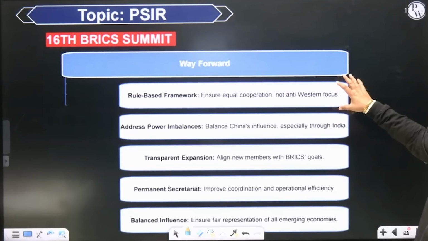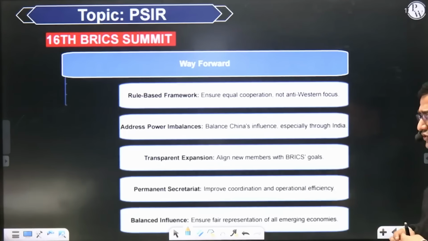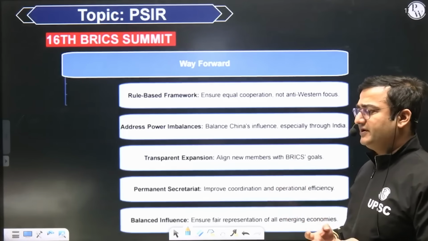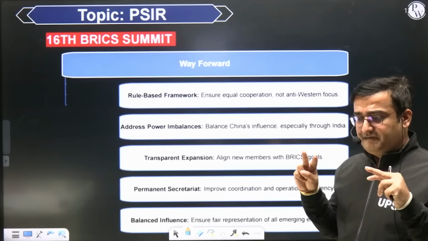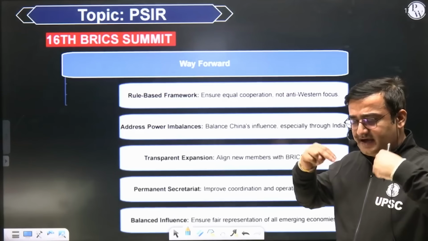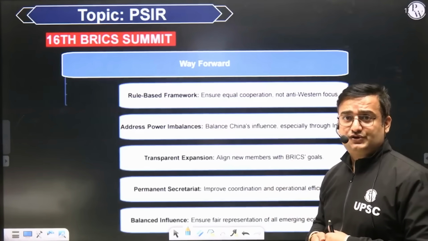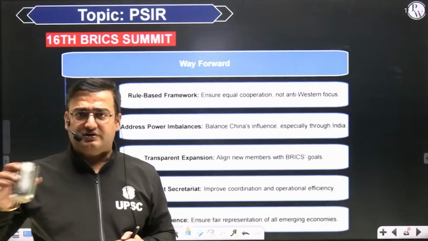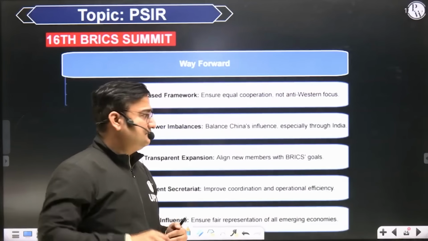Now, what is the way forward? A way forward is that there is a need to have equal cooperation in BRICS, and it should not be focusing too much upon anti-Western agenda, because the focus of BRICS has been anti-Western agenda. It should not be anti-Western, because India cannot go on taking anti-Western posture always. In fact, India does not take anti-Western posture, and it is being believed that BRICS as an institution is taking anti-Western posture only.